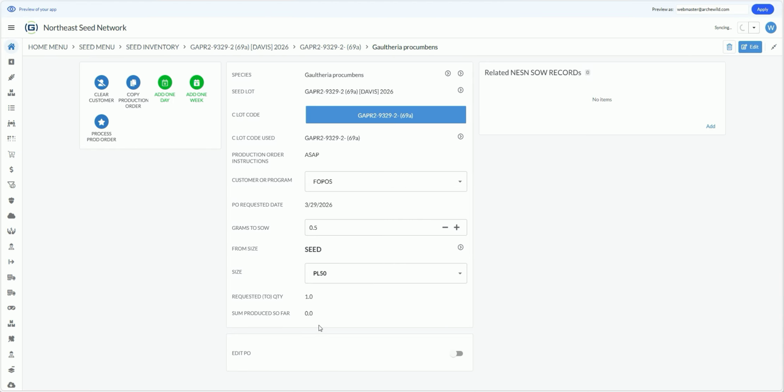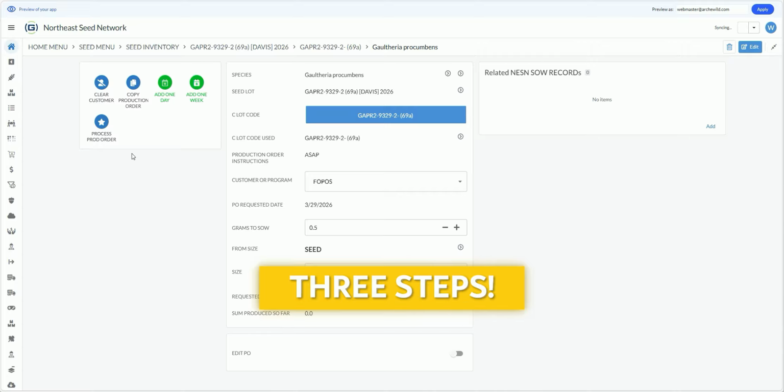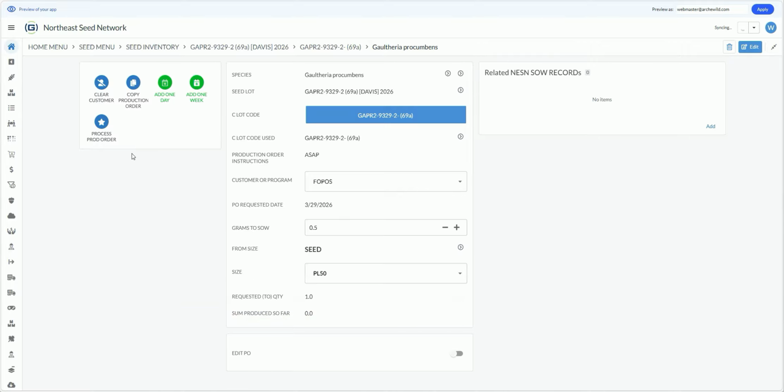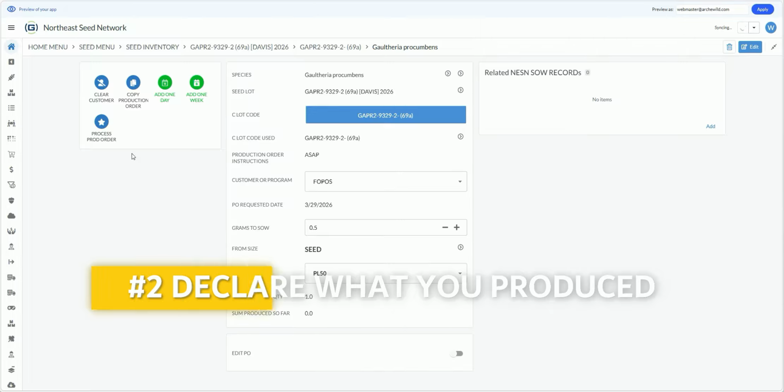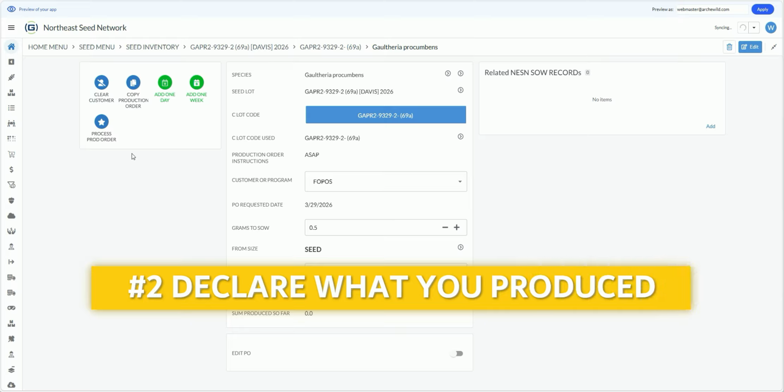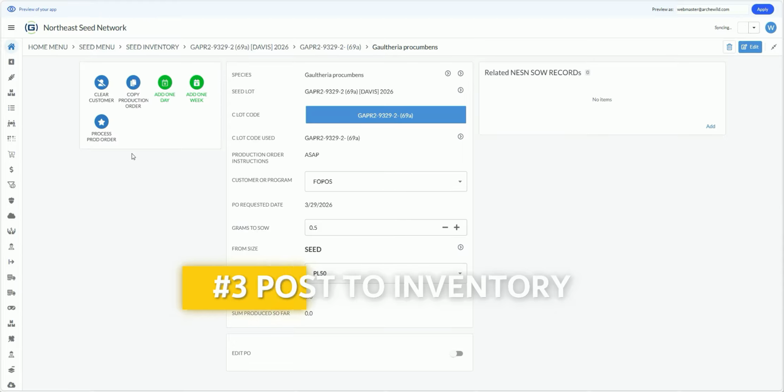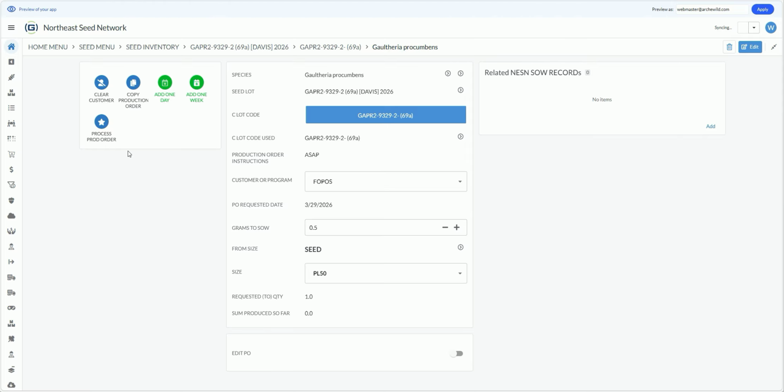When the production order is well formed, you will see this button here with the star saying Process Production Order. Let's talk about processing production orders. The method used in SeedSource mirrors most other manufacturing or production systems, in which there are three steps. First step is to create the production order, which we have already done. Step 2 is to declare the work that was performed under that production order. And then step 3 is you post your work to inventory. So let's take a look at steps 2 and 3.